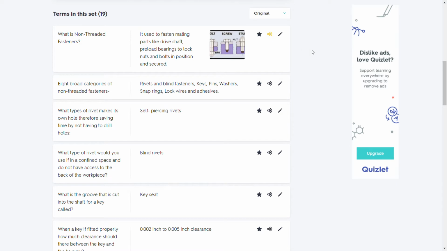What are non-threaded fasteners? They are used to fasten mating parts like drive shafts, preload bearings, and lock nuts and bolts in position and secured. There are 8 broad categories of non-threaded fasteners: rivets and blind fasteners, keys, pins, washers, snap rings, lock wires and adhesives.